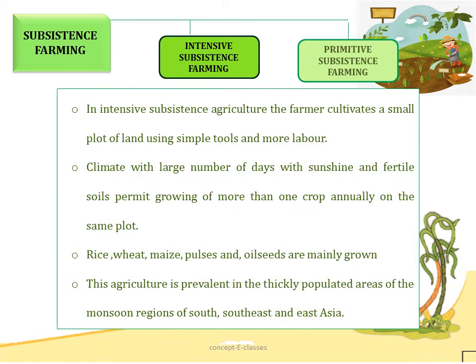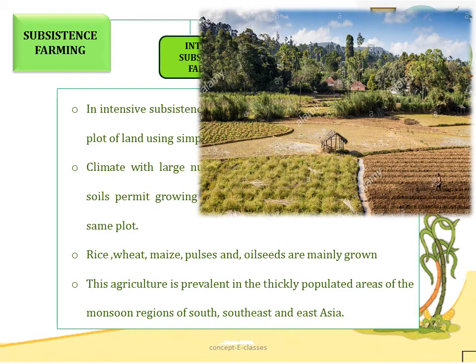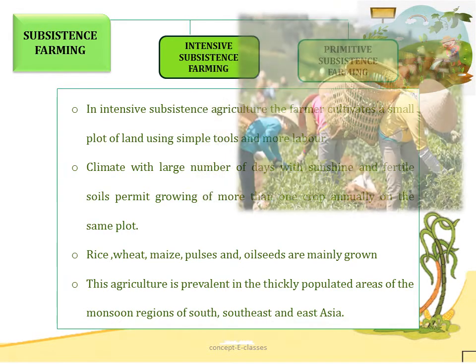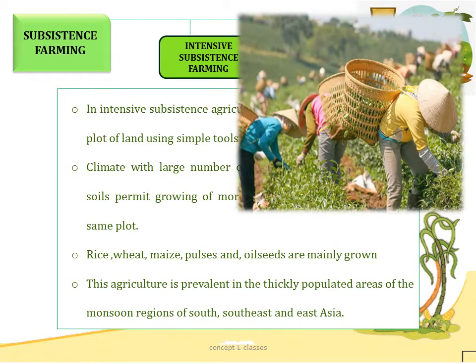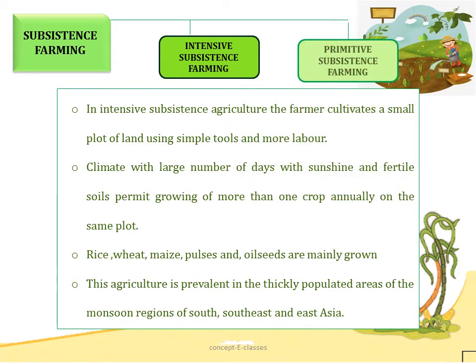Now, let's see what is intensive subsistence farming. Now, in intensive subsistence agriculture, the farmer cultivates a small plot of land using simple tools and more labor. Climate with large number of days with sunshine and a fertile soil permits growing of more than one crop annually on the same plot.